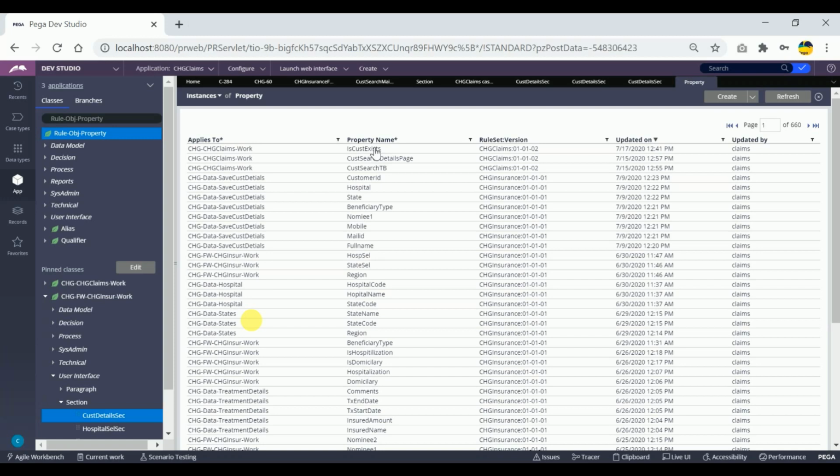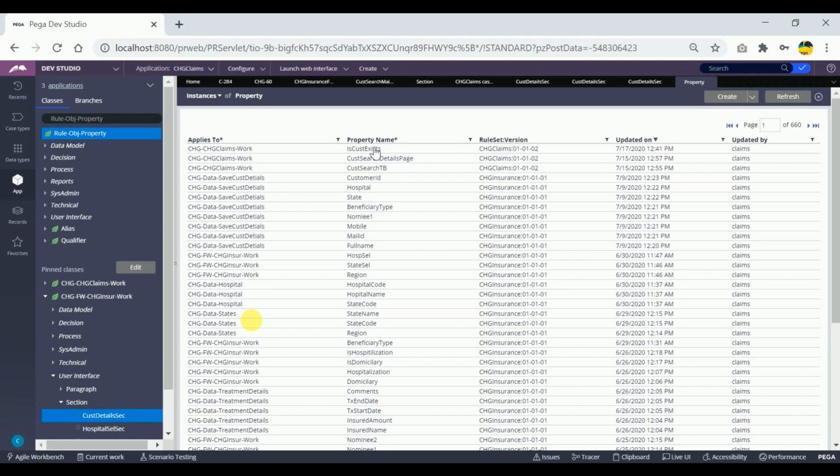In interviews they will ask you, what is the instance class of when conditions? What's the instance class of flow actions? What is the instance class of flow? In that case, what you have to answer is, I will simply get the pzInsKey value of that particular kind of rule. Then I can identify the instance class. This is how I can make use of the instance class. This is what you have to answer.